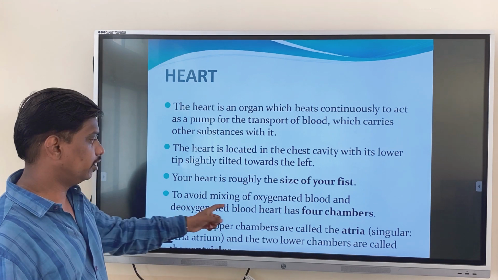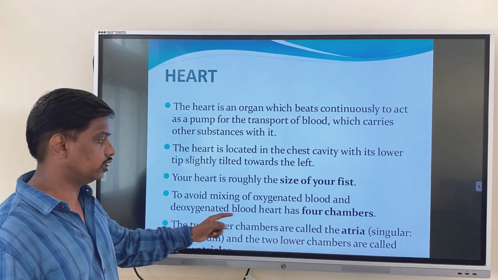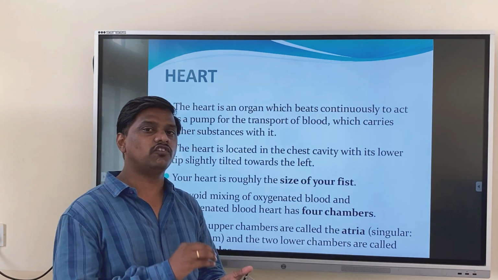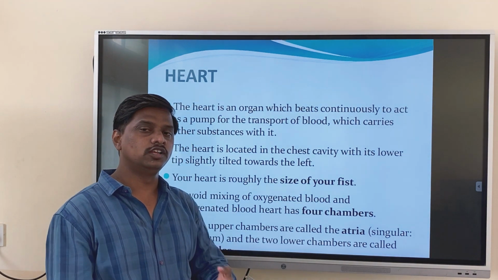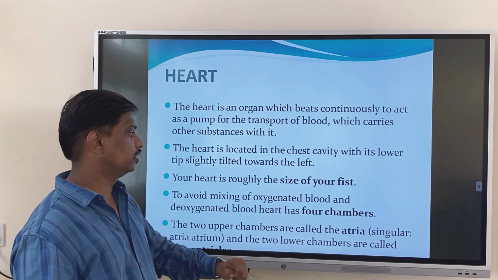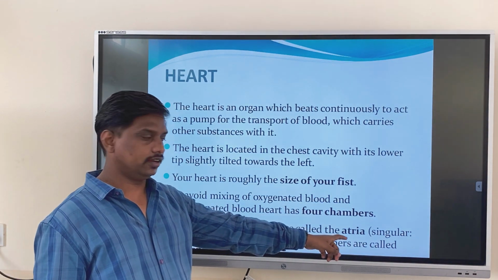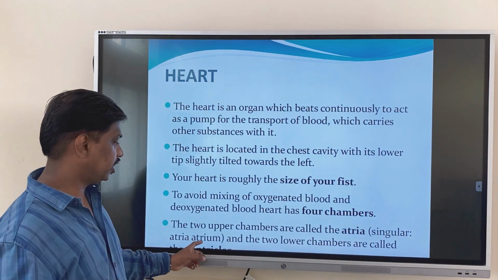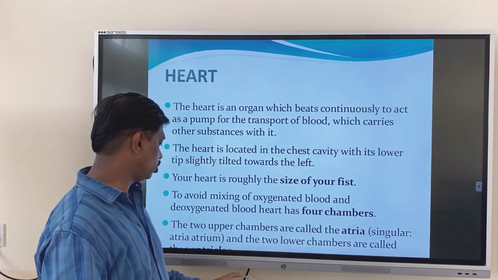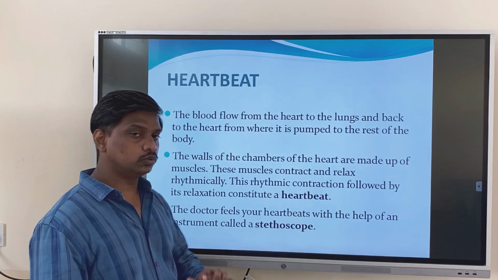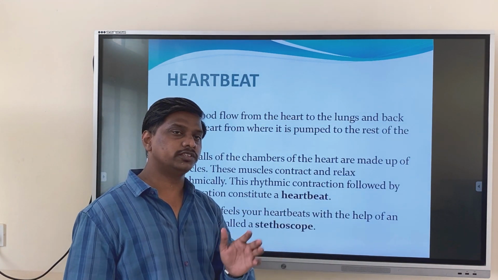To avoid mixing of oxygenated blood and deoxygenated blood, the heart has 4 chambers. Why does the heart have 4 chambers? To avoid the mixing of oxygenated blood and deoxygenated blood. So that's why we have 4 chambers. The 2 upper chambers are called the atria, singular atrium, and the 2 lower chambers are called ventricles.